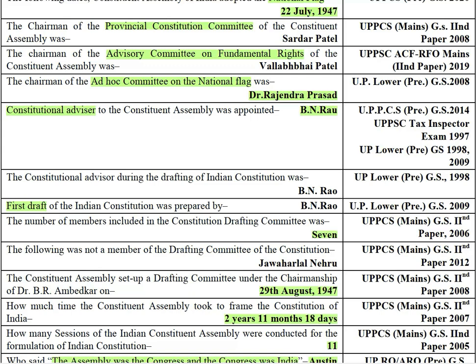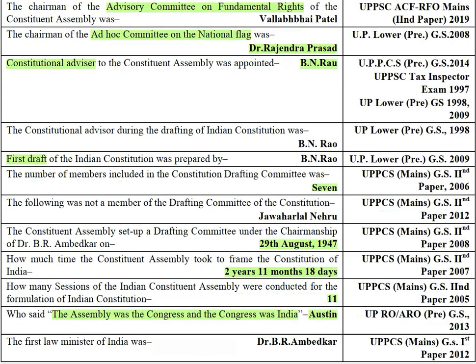The Constituent Assembly set up a drafting committee under the chairmanship of Ambedkar on 29th of August 1947. So, mind you, the drafting committee was set up after India got independence, that is 14 days after 15th August, that is 29th of August 1947 को हमारा drafting committee बनाया गया था. How much time the Constituent Assembly took to frame the Constitution of India? 2 years, 11 months, 18 days, and in a total of 11 sessions they met.